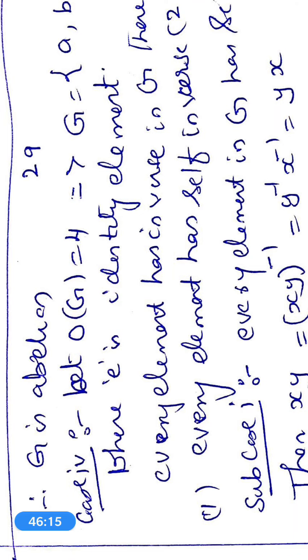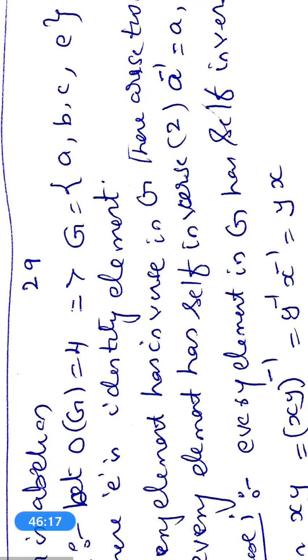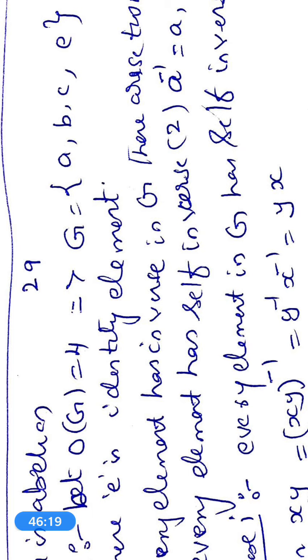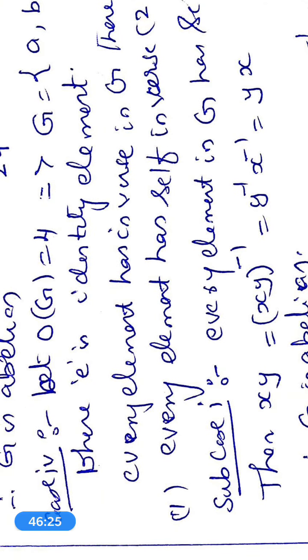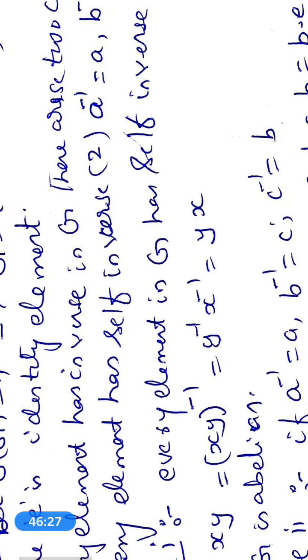Last case, the order of G is equal to 4. That means G has 4 elements. So other than e, there are 3 elements, say a, b, c. e is the identity element. Every element has an inverse in G.